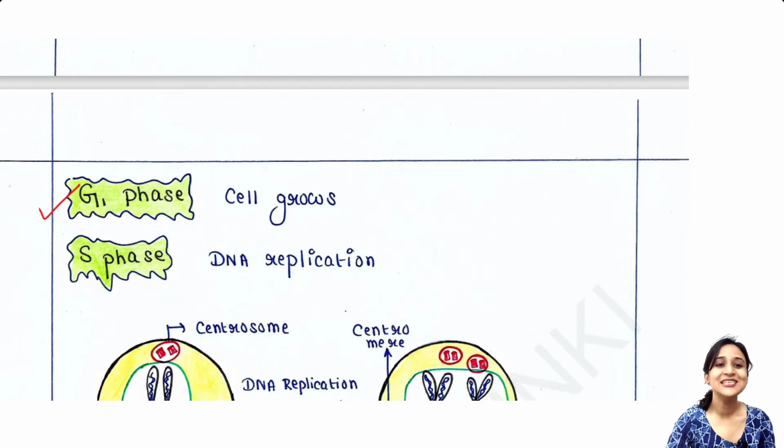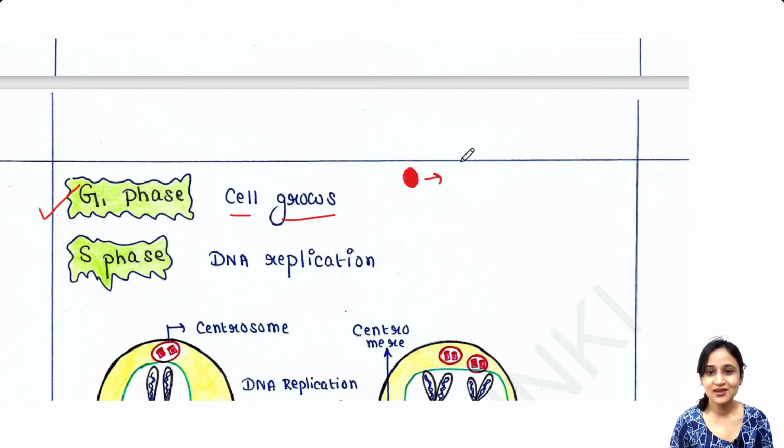Now, during G1 phase, the cell grows. Suppose this is the cell. This cell decides to go through the cell cycle and it will divide. So what does this cell do?